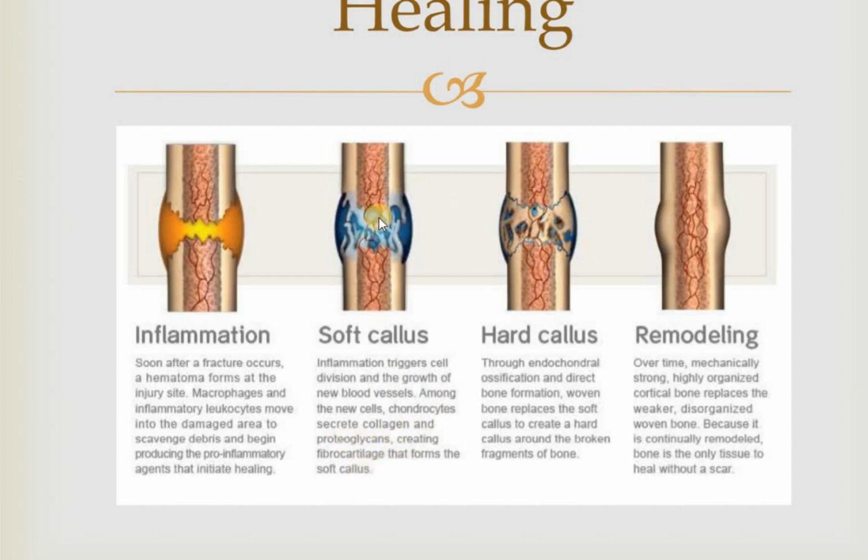Then comes the formation of the soft callus: cell growth, new blood vessels, chondrocytes, collagens, proteoglycans and fibrocartilages form the soft callus, but this is not ready for weight bearing. In the hard callus stage, bone is formed nearly, but it is not woven into the correct shape. So the woven bone replaces the soft callus to create a hard callus, and broken fragments of bone are reabsorbed in this phase. Remodeling is where, when we start weight bearing, the disorganized part which is not weight bearing is reabsorbed, and only the bone is shaped out, and the tissue will heal without a scar. Only a tissue without scar.